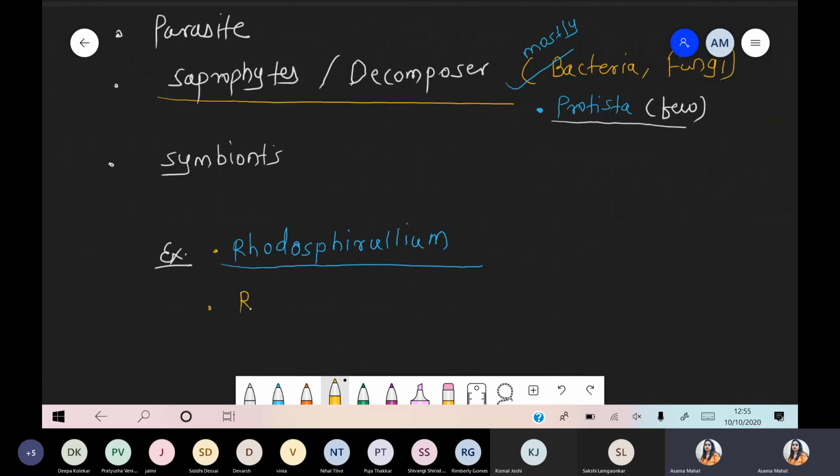Another one is Pseudomonas. So Rhodospirillum as well as Pseudomonas are examples of heterotrophic bacteria. Got it? Yes or no?